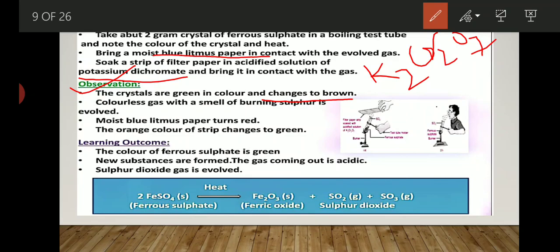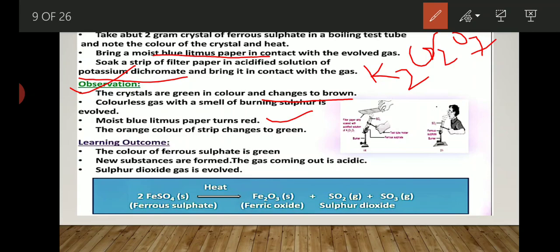After that, a colorless gas with a smell of burning sulfur is evolved. These gases are sulfur dioxide and sulfur trioxide. Then moist blue litmus paper turned red, which proves that the medium of the reaction is acidic in nature.